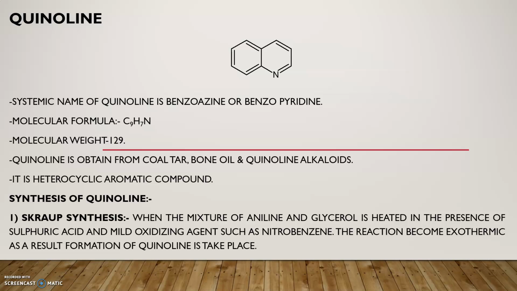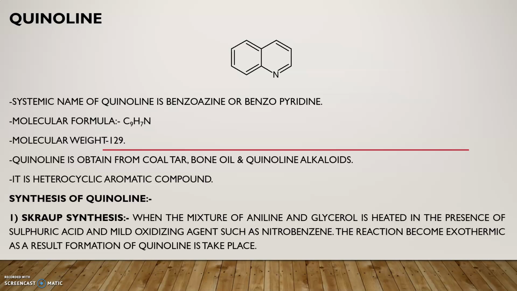The systematic name of quinoline is benzoazine because in that, a benzene ring is fused with a pyridine. That's why benzo; we are using the prefix benzo for benzene. And here the nitrogen atom is present as a heteroatom. That's why we are using aza as a prefix, and it is a 6-member ring. That's why we are using ine as a suffix.